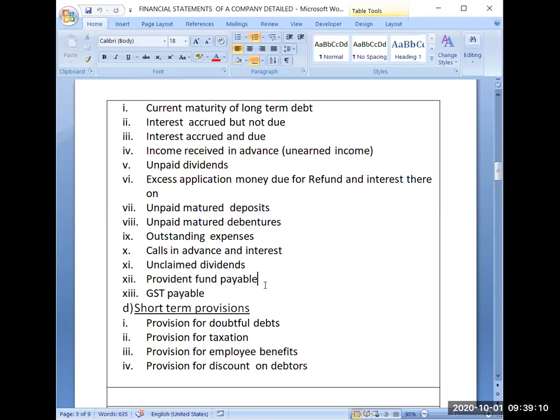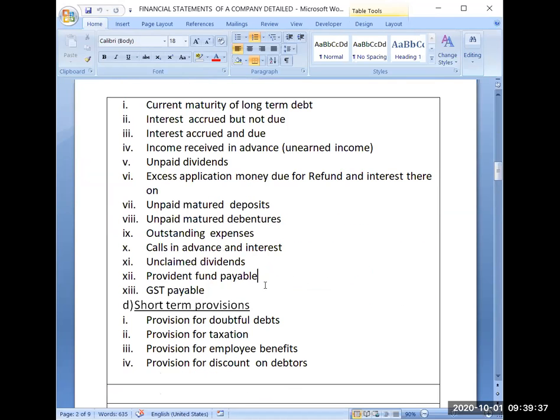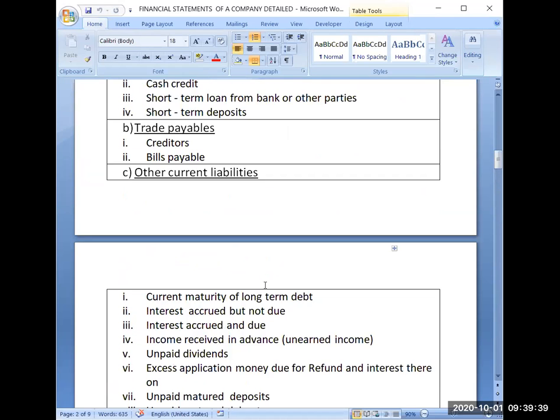Provident fund payable. Every employer is bound to deduct some PF contribution from the employee's salary, and they have to contribute on their own also. So that is called provident fund payable. You have to deposit it monthly. That's why it will be part of other current liabilities. And whatever GST liability is there, every 3 months you have to pay that. That's why it is also a current liability. So that's all about other current liabilities.